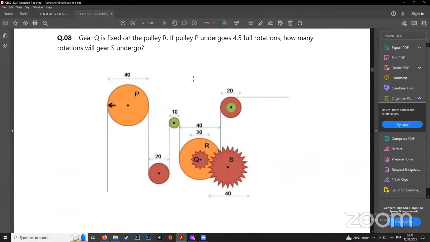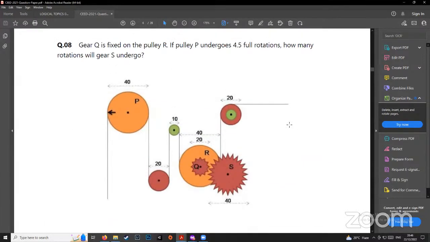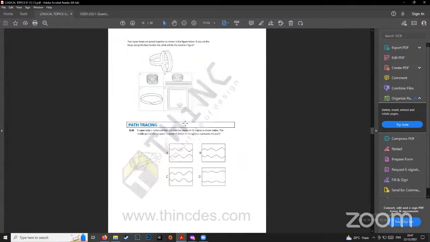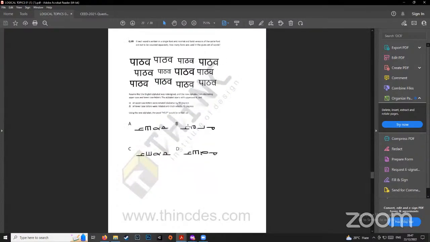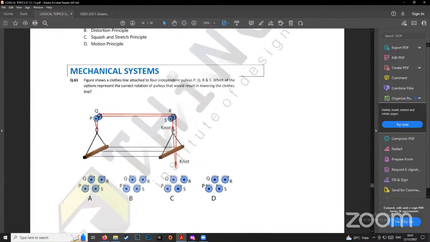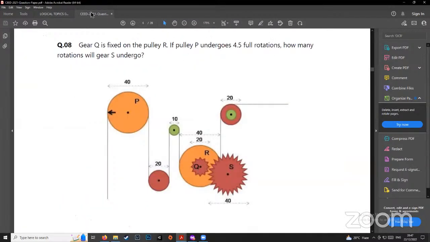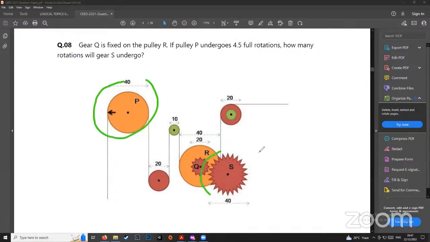Okay. Let me do this one also. Gear Q is fixed on the pulley R. If pulley P undergoes 4.5 full rotations, how many rotations will gear S undergo? So this falls under mechanical systems. There is another topic called mechanical systems, where they will present you some sort of a physical apparatus that you need to predict the movement of. So they're asking, if this thing goes through 4.5, how many will this thing undergo?